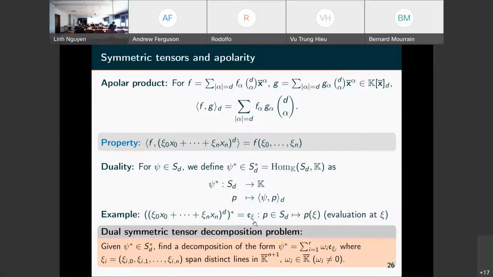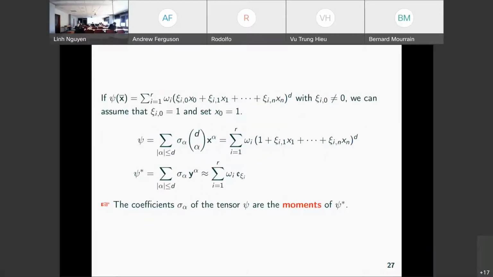So the problem of decomposing the tensor as a weighted sum of powers reduces to decomposing the linear functional as a weighted sum of Diracs.